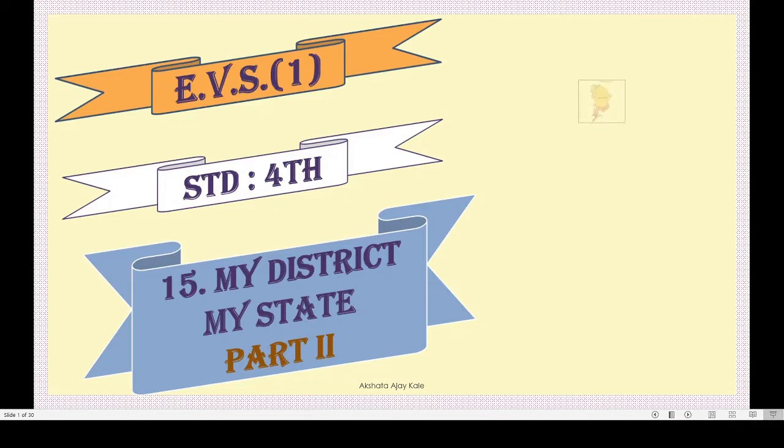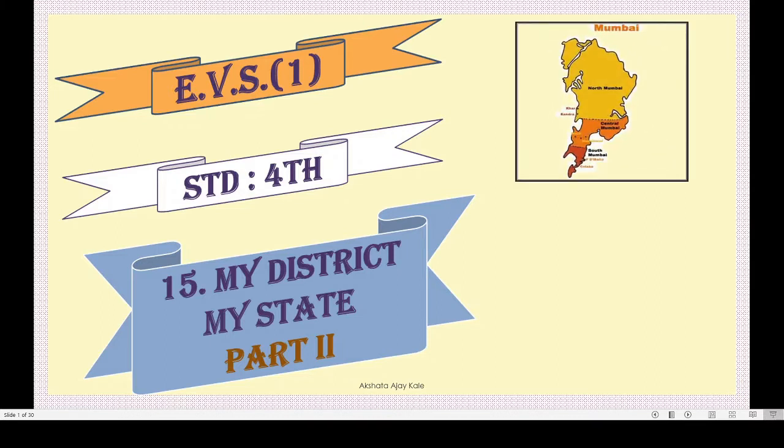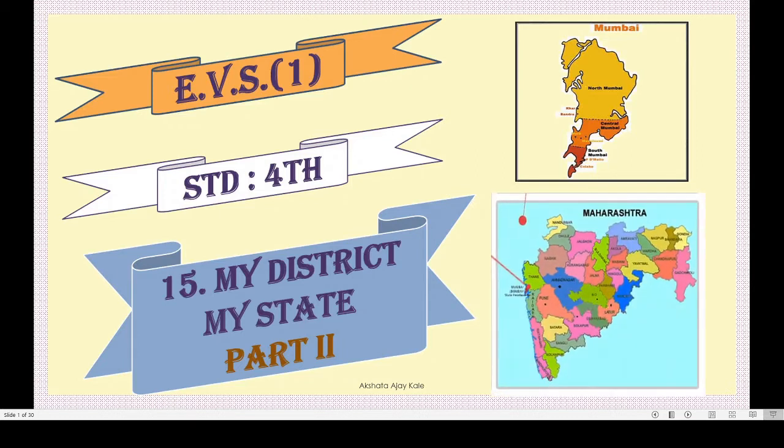In that we learnt about the name of our district, that is Mumbai, and about the state, that is Maharashtra. We will take a quick recap of the last portion and we will move to our today's portion.